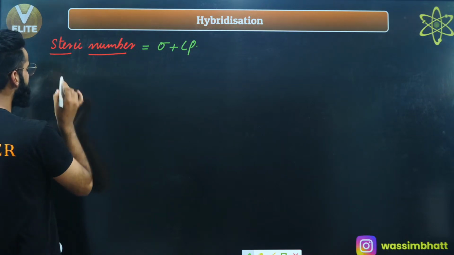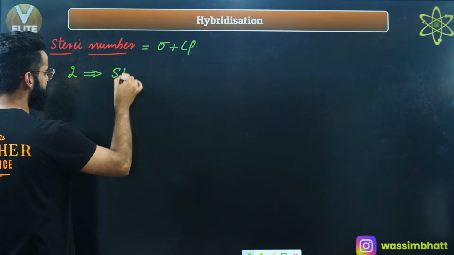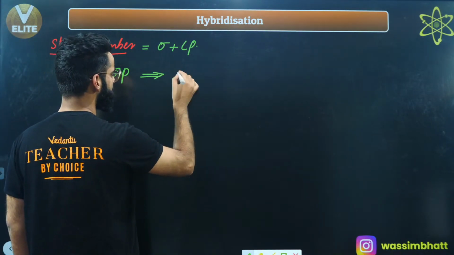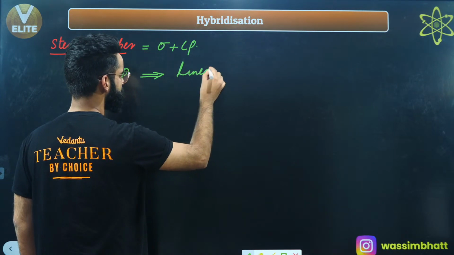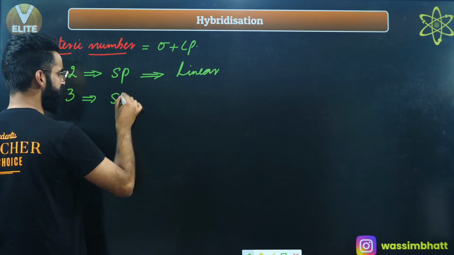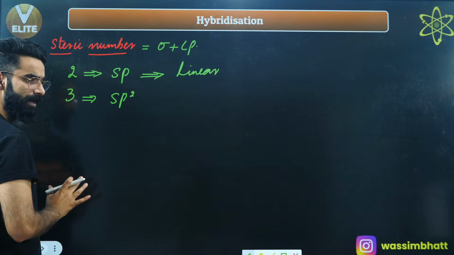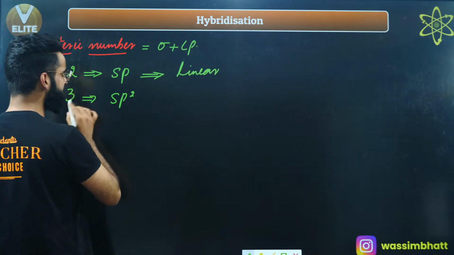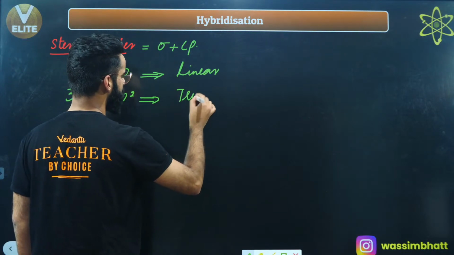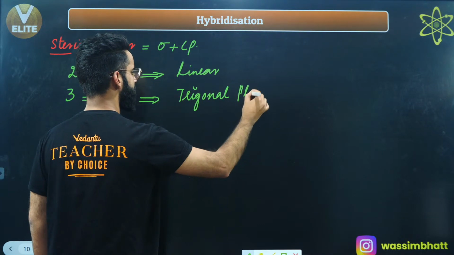Remember, if the steric number value comes out to be 2, the hybridization involved in the molecule is going to be sp, and the geometry of the molecule is going to be linear. If the steric number is 3, the hybridization involved is going to be sp2. I'm going to teach this in detail; first of all, I'm giving a quick overview. If the steric number is 3, the hybridization is sp2 and the geometry of the molecule is going to be trigonal planar.